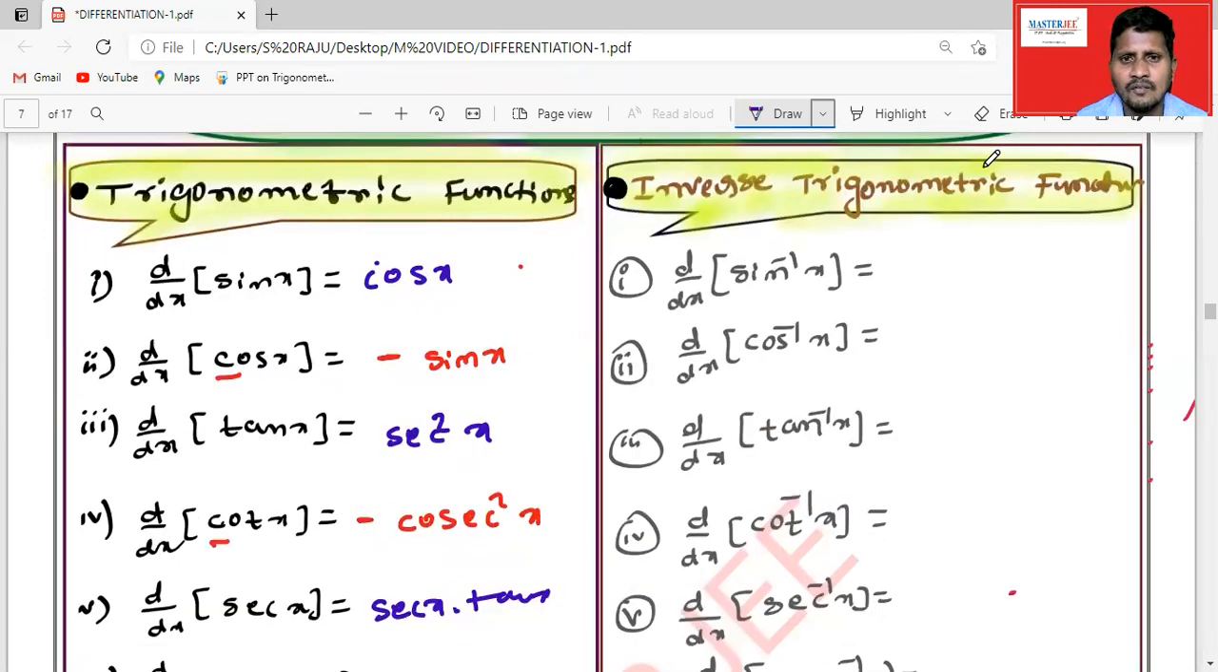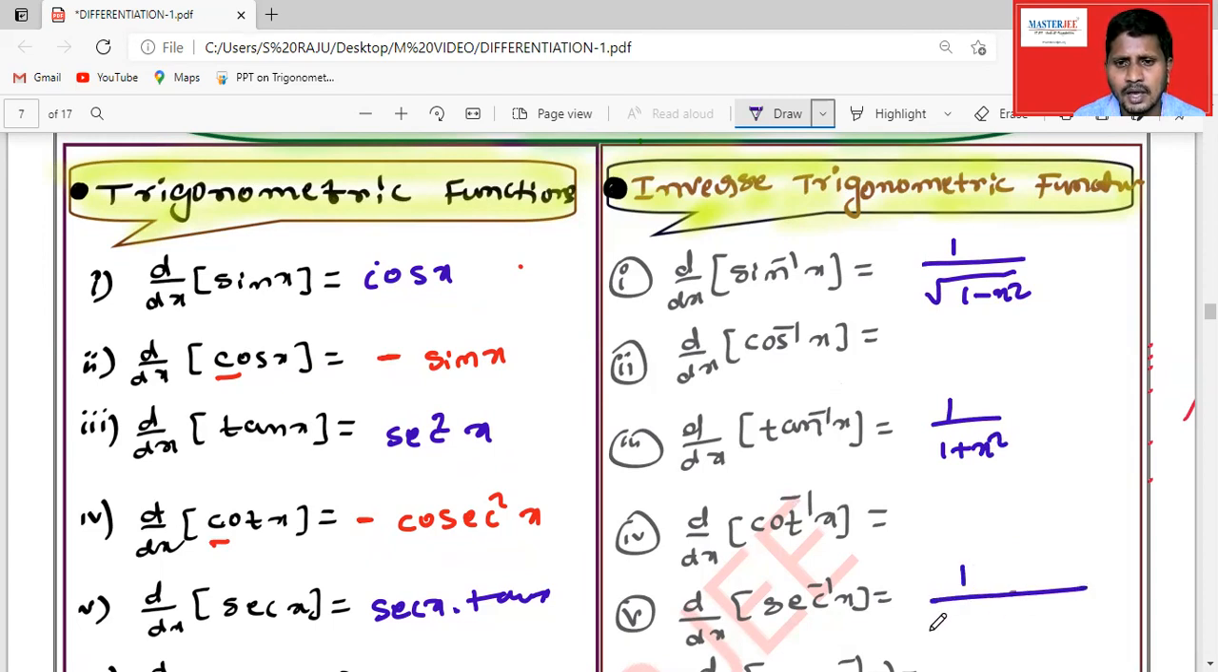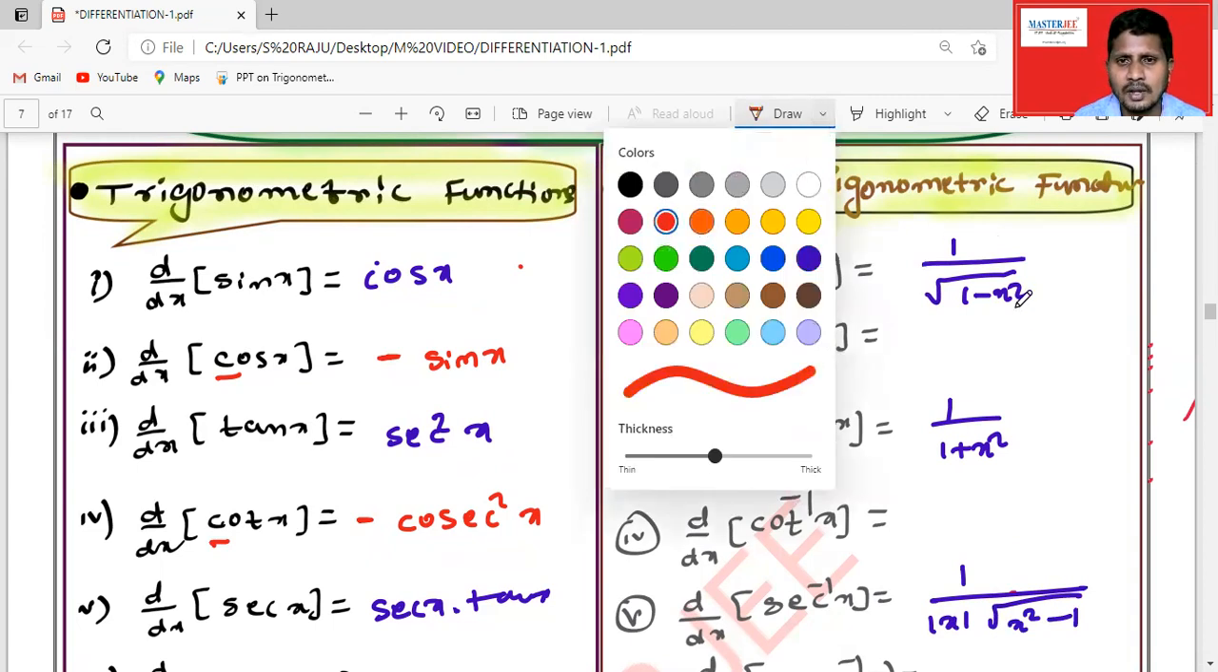Inverse of these functions: sine inverse, tan inverse, secant inverse. If you remember, the remaining ones are just the opposite sign. So clearly, we know that the derivative of sine inverse is 1 by square root of 1 minus x square, tan inverse is 1 by 1 plus x square, and secant inverse is 1 by modulus x root over x square minus 1. Then what about the derivative of the remaining three?